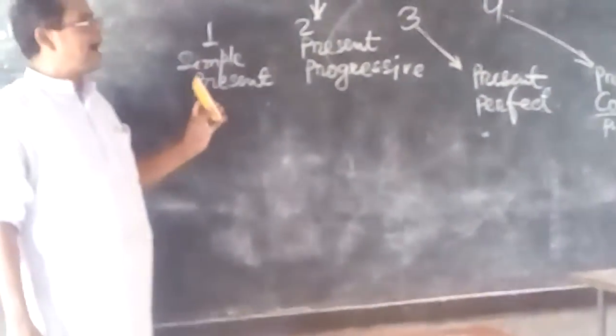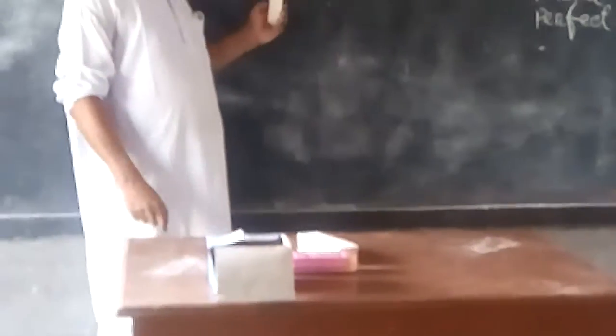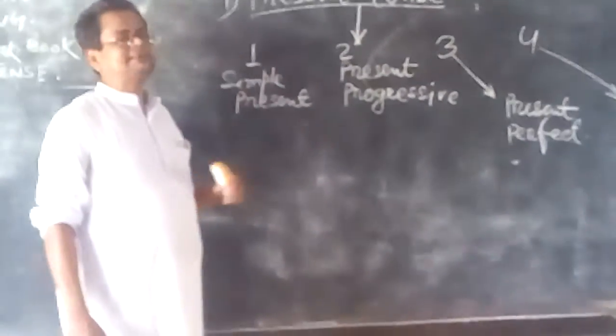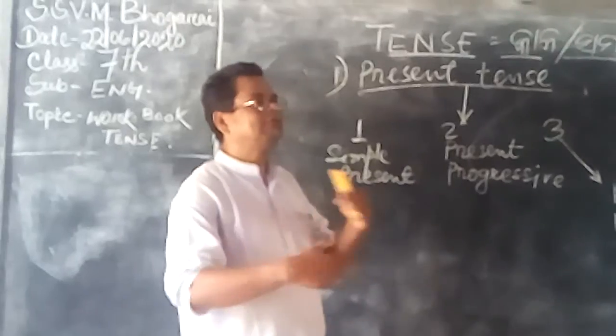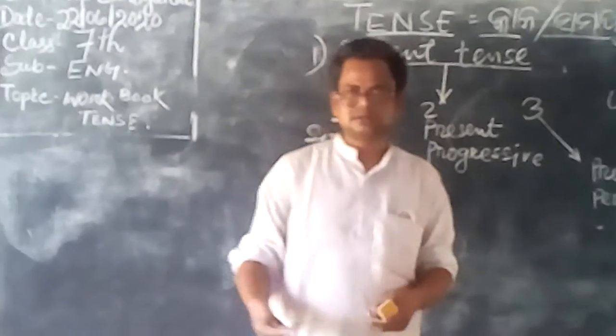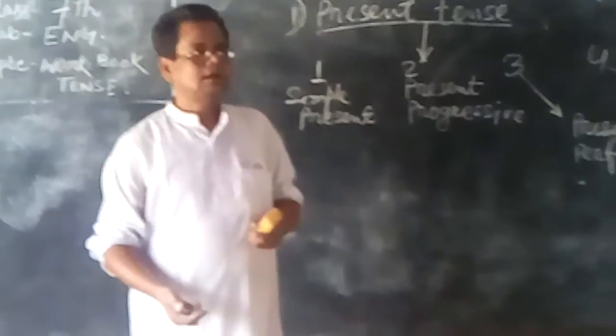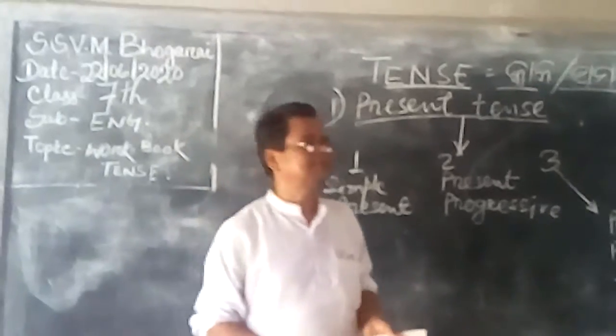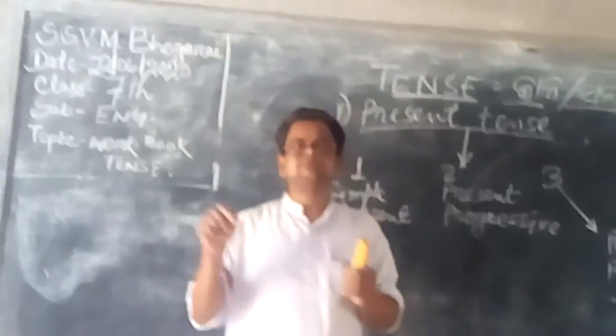So, how do you recognize which form it is? Now I am going to write. Simple present means the regular work, habitual action. Every day, every moment, we use this verb.